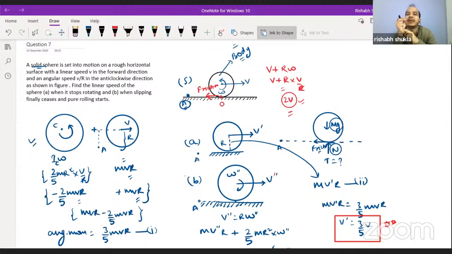And if net torque is zero, then using the impulse momentum equation for angular motion, you can say that the initial angular momentum is equal to the final angular momentum. Are we clear up to all these points which we have discussed now? Please inform.